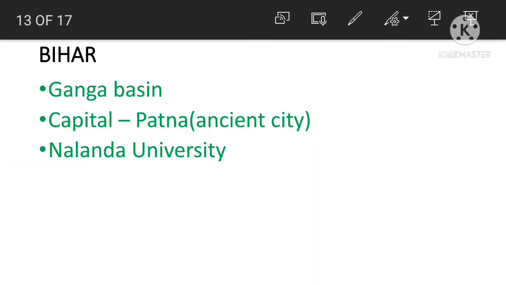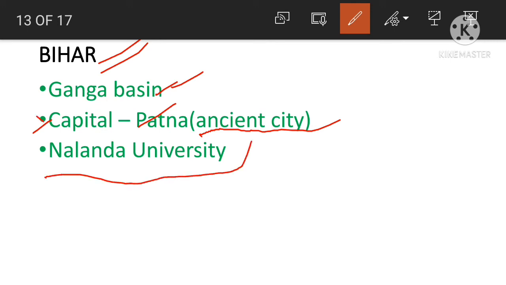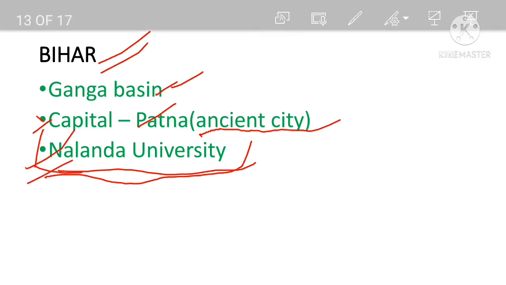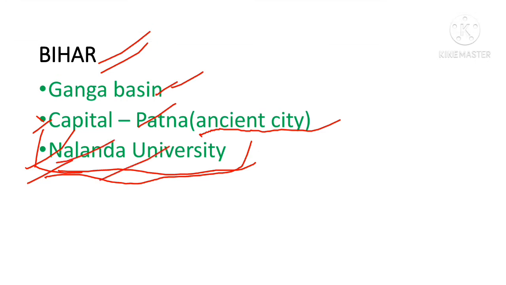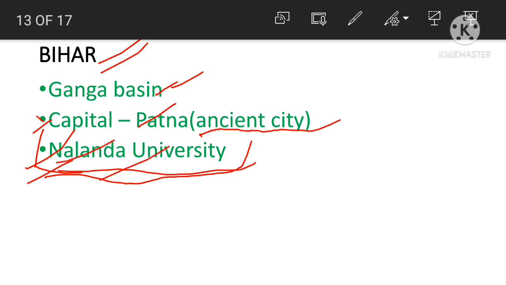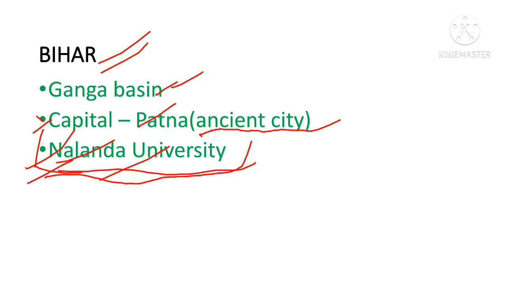Now let us discuss about the state Bihar. So the state Bihar lies in which basin? The Ganga basin. And the capital of Bihar is Patna, and Patna is an ancient city. What do you mean by ancient city? It means old city. And the famous Nalanda University. Many years back, Nalanda University was destroyed, ruined, by many invaders, by many attackers. This is Nalanda University. This was one of the famous universities, and the ruins of Nalanda University we will find in this state Bihar.